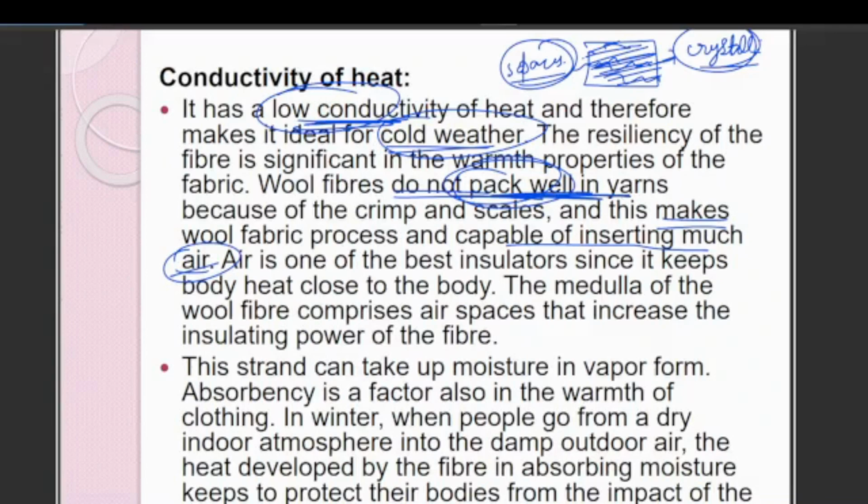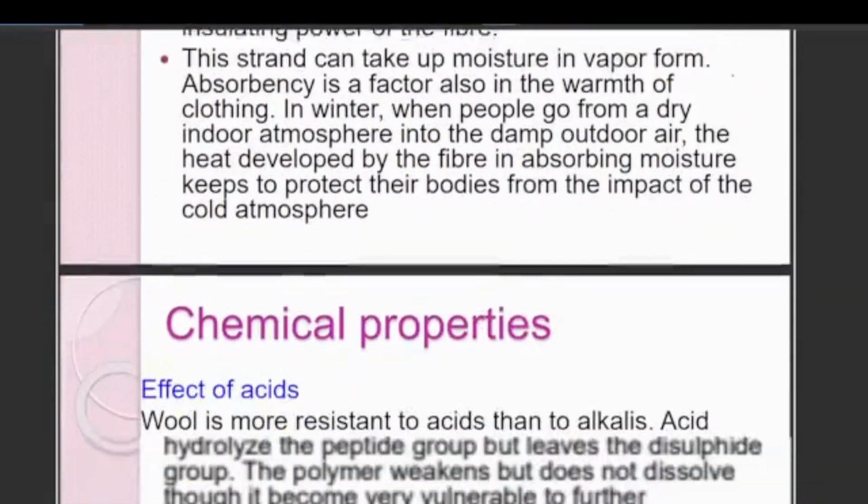Air is one of the best insulators, since it keeps the body heat close to the body, and the heat is not released outside. Due to the configuration of the wool polymer, in the sense of the scaly polymer structure, it can retain the heat. For this reason it can be used for cold weather. So these things are also essential.